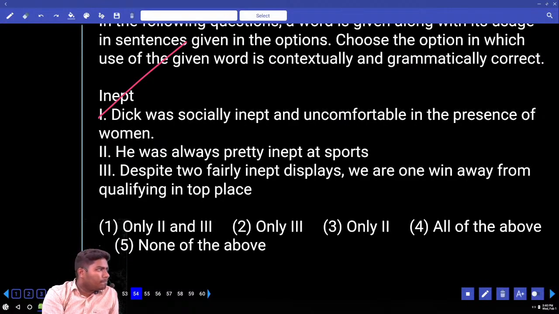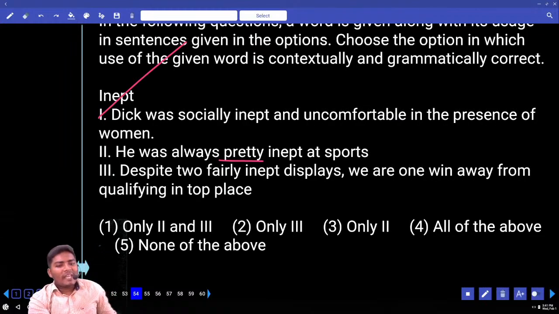Next. He was always pretty inept at sports. What does it mean? Sir, there is a positive word, pretty. No. Pretty is used both for positive and also negative. It is a pretty damage. What do you mean pretty damage? Lots of damage. Huge damage can be used with the same meaning of pretty damage.